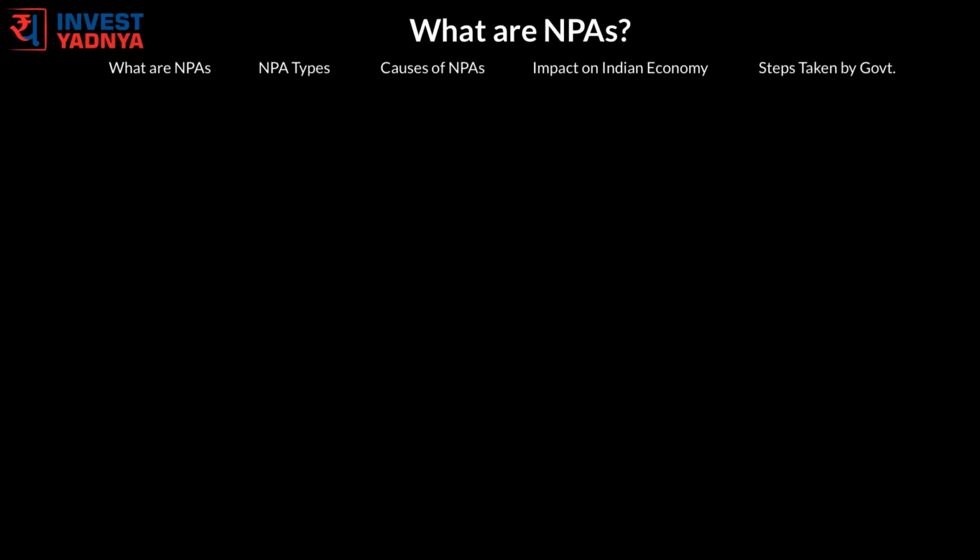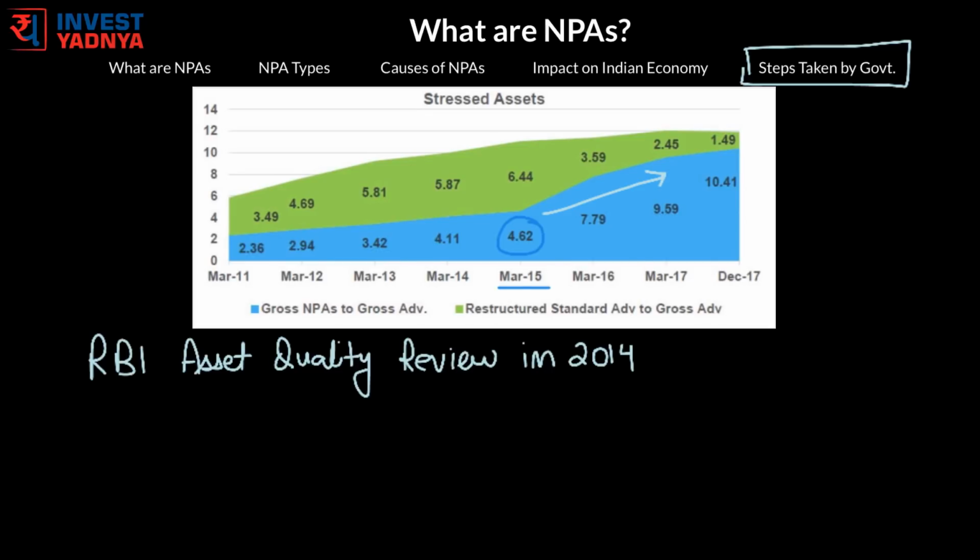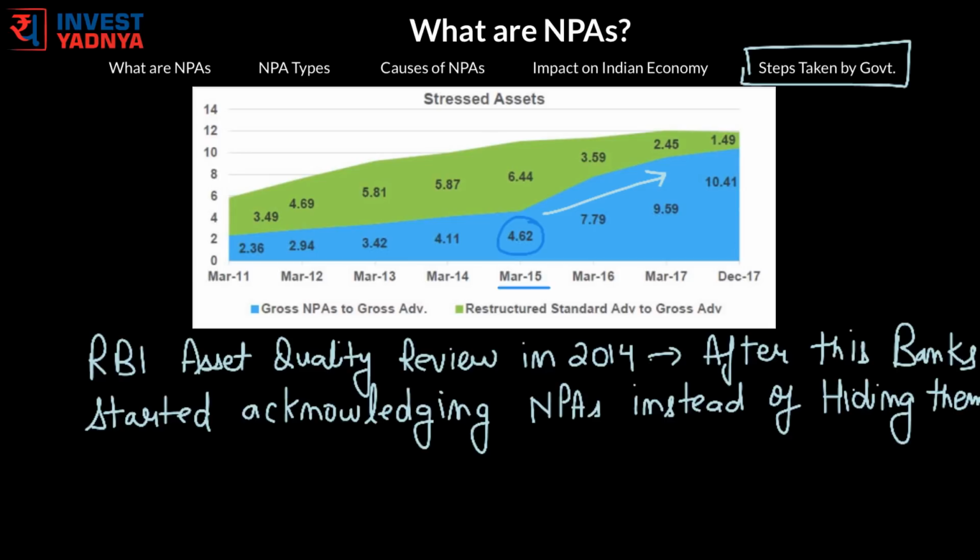Now, lastly, we will discuss the steps being taken by the government to tackle this NPA problem. While the increase in NPAs is problematic, the increase since 2015 after RBI's asset quality review in 2014 is a good sign. It means banks are acknowledging NPAs rather than hiding them. The resulting recognition of true asset quality at banks largely explains the increase in NPAs during the last 3 years.